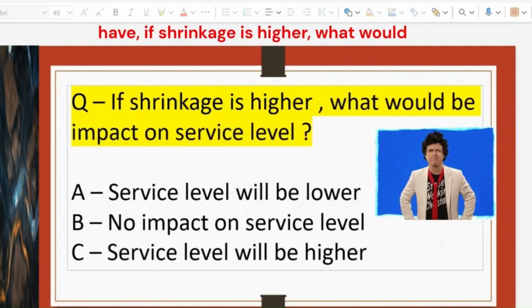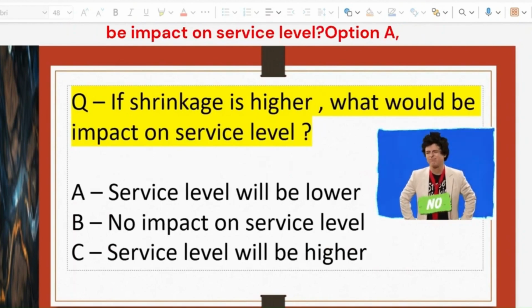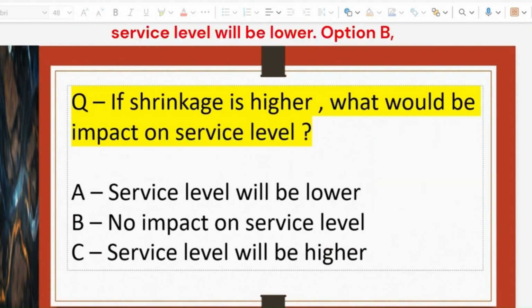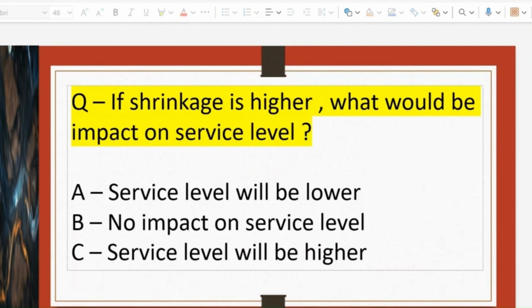Next question we have, if shrinkage is higher, what would be the impact on service level? Option A, service level will be lower. Option B, no impact on service level. Option C, service level will be higher.